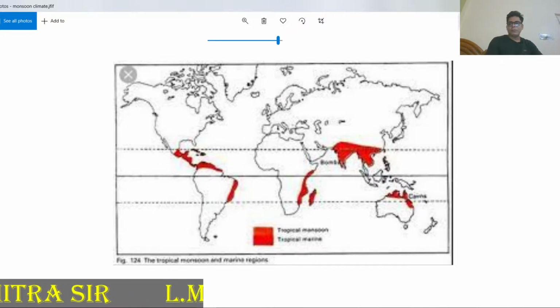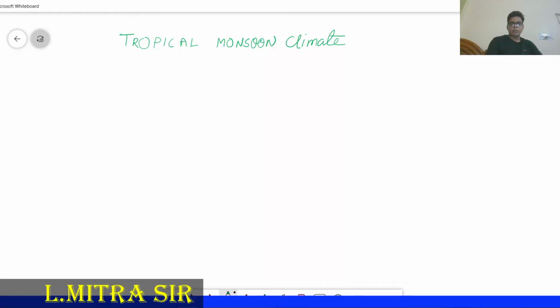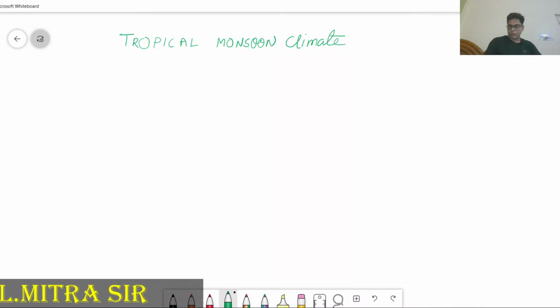Monsoon type climate means the wind is actually coming from different directions. In the summer season it comes from one direction, in the winter season from another direction.